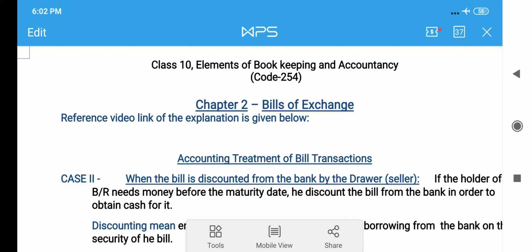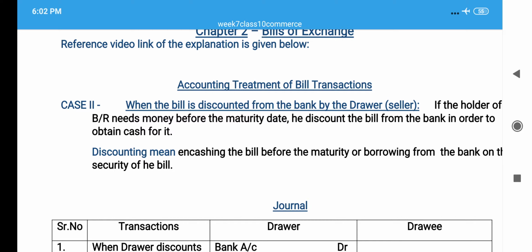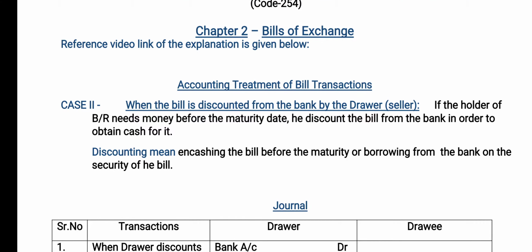So students, today we will continue with our chapter 2, that is Bills of Exchange. And you all know that we are doing the accounting treatment of bill transactions. In our last week class, we discussed case 1, in which the bill is retained till the date of maturity. So today we will do our second case, that is when the bill is discounted from the bank by the drawer, who is also known as the seller.